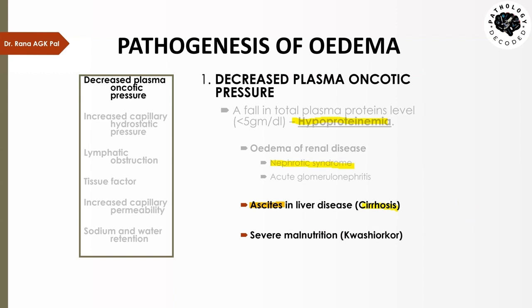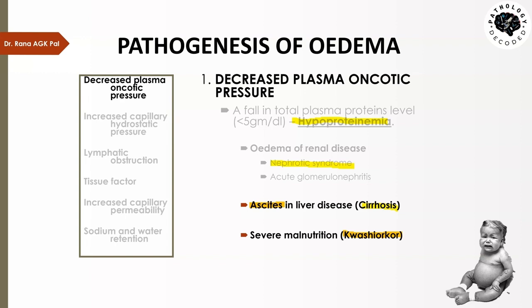Then there is a condition known as kwashiorkor. It is seen in poor countries where kids are not able to have sufficient proteins in their diet. That leads to severe malnutrition, and that malnutrition is protein specific. In such a condition also, the child does not have sufficient protein in its body to maintain the plasma oncotic pressure, and the whole body of the child gets bloated, and that condition is called anasarca. Remember, I told you that generalized edema is also known as anasarca.